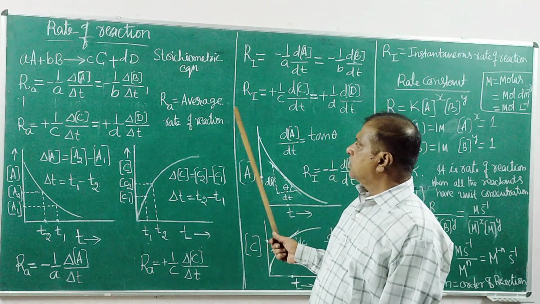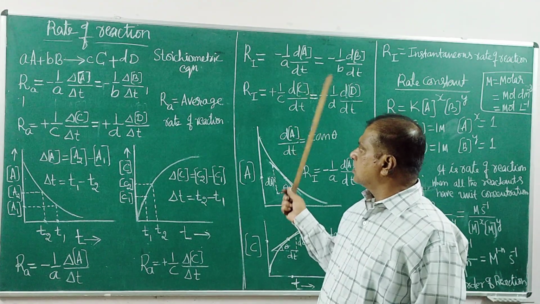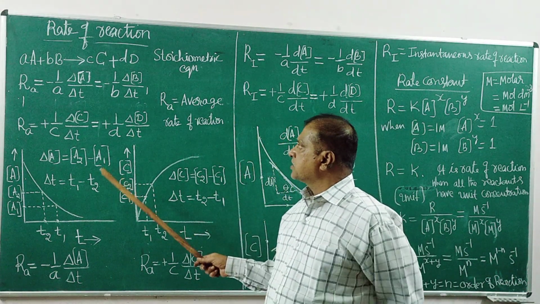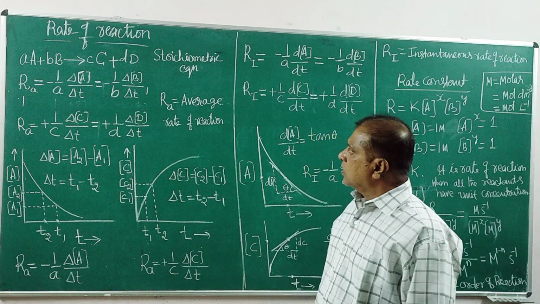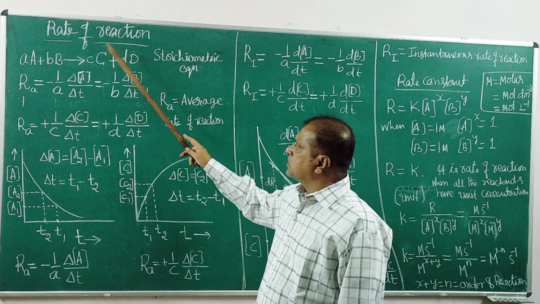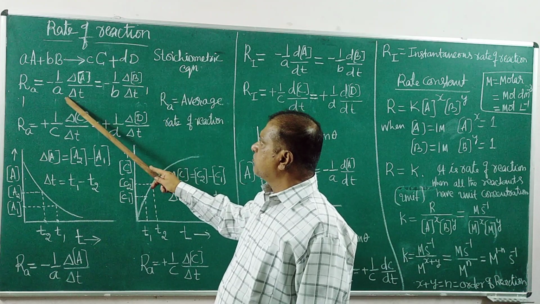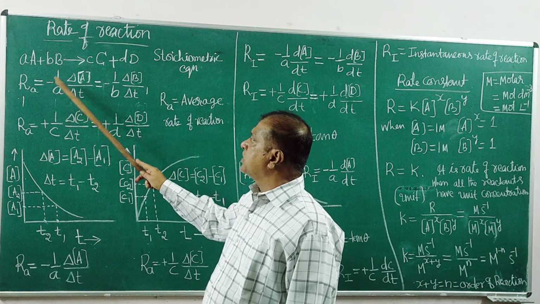This is the application of differential calculus and integration in this case. Look at the mathematical equation. This is the equation for a chemical reaction. This is the equation for the definition of the rate of this reaction.